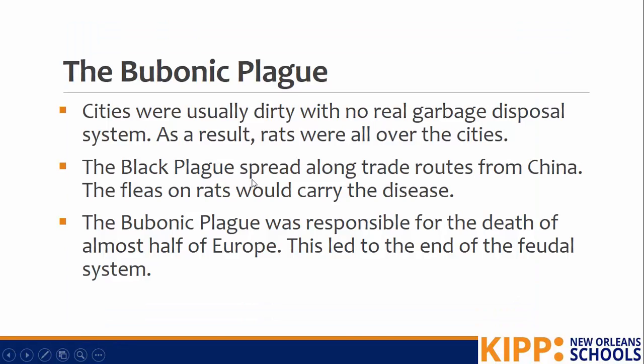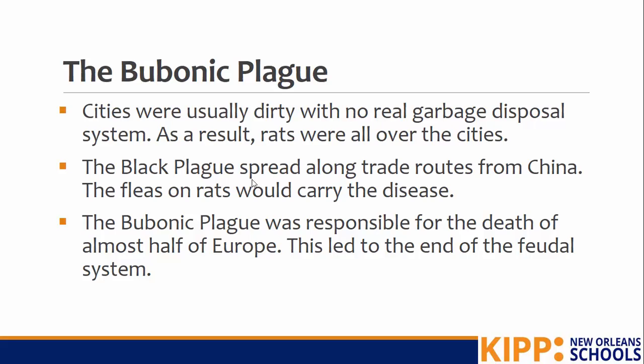So that's great. Life is changing, feudalism is ending, but there are some negatives that come along with all of these cities rapidly growing. Cities were usually dirty, and they didn't have any real way to get rid of garbage. So they would just kind of dump the garbage out on the street or leave it in the house or outside the house. It was pretty gross. And so as a result, rats were all over the cities. The Black Plague, also known as the bubonic plague, became very common in Europe.